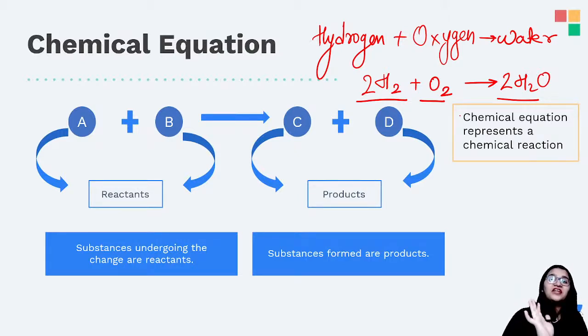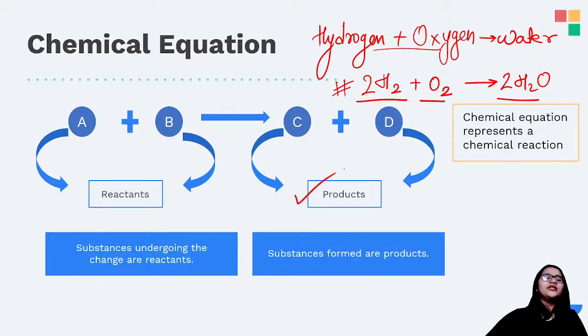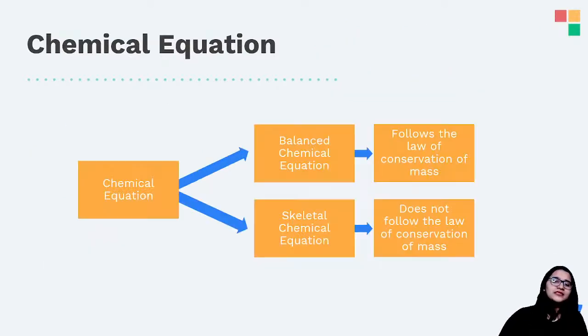Chawal is 100 grams. Paneer is 500 grams. Yes. So when something is specified to you, every specification is given to you in a chemical equation, because it is the blueprint of the chemical reaction. Okay? So we have the reactants on the left hand side which undergo a reaction leading to formation of products. The substances which undergo the reaction and the new thing that forms from them, it is not necessary that its property will be the same. The property of the product can be completely different, a 180 degree turn. Yes, so that happens.